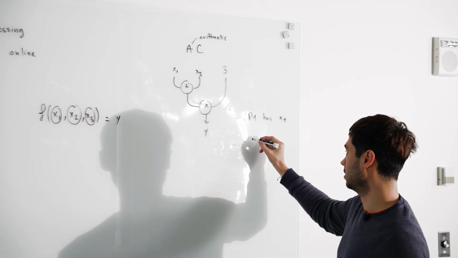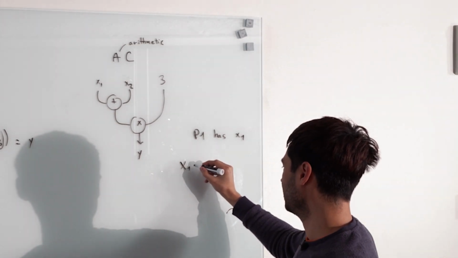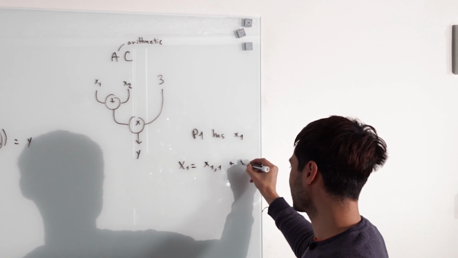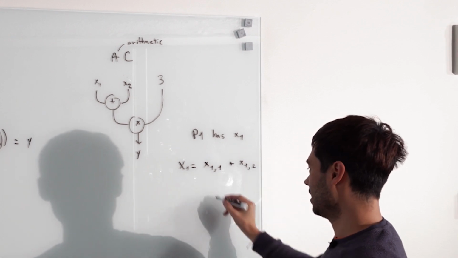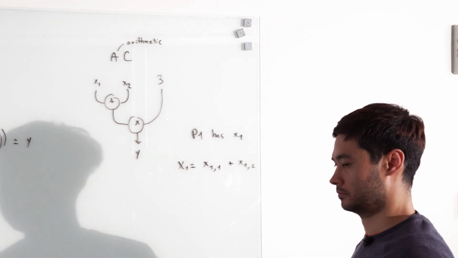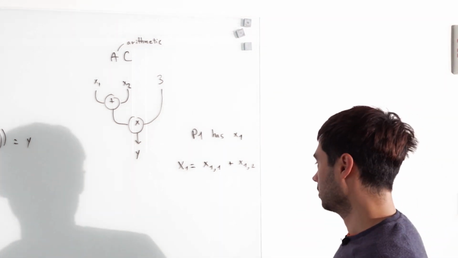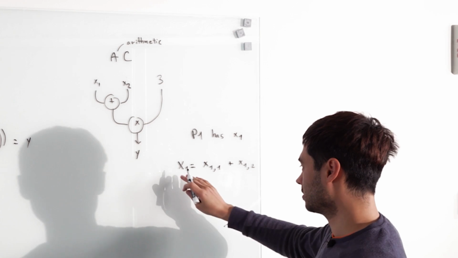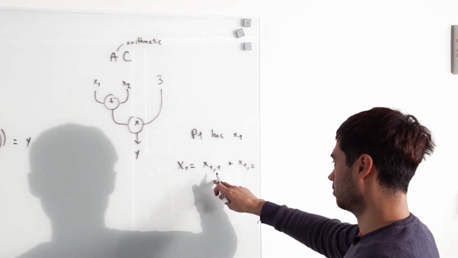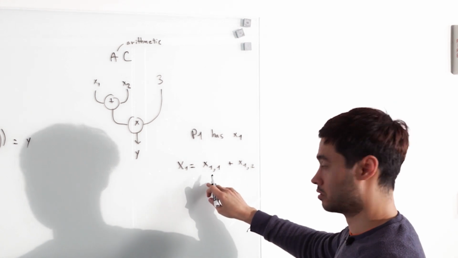So I'm going to say x1 is equal to x1,1 plus x1,2. These are two private values kept by player one, for now. If there were more participants, I could do more values. These are called shares.